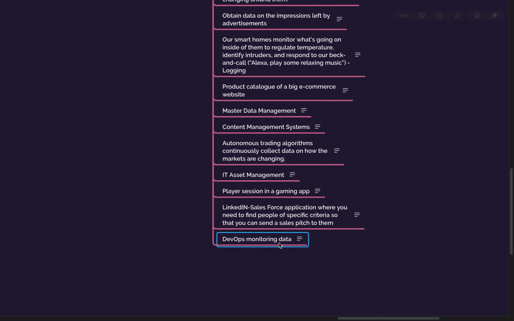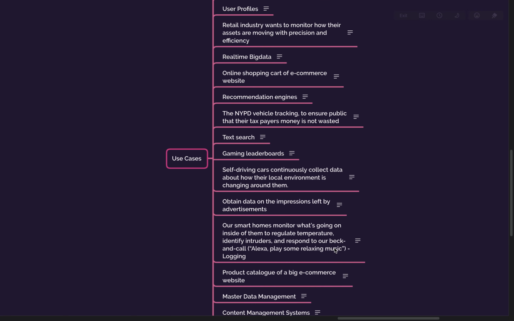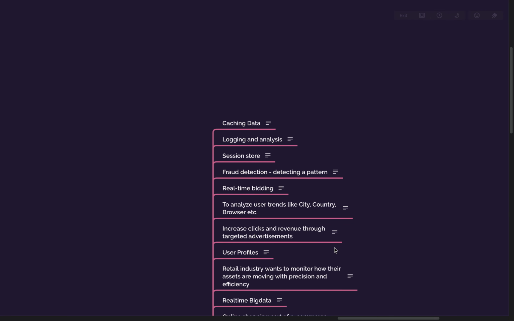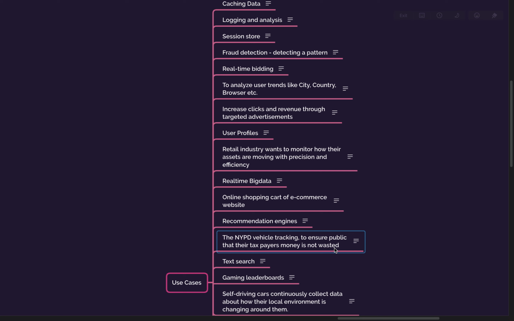DevOps monitoring data is again a time series database. There is one more example. I think I missed it, which was an interesting one. There is a lot of research happening on genes, genomics we say, right? A lot of biology companies. Wait a second. Genome mapping we do, right?